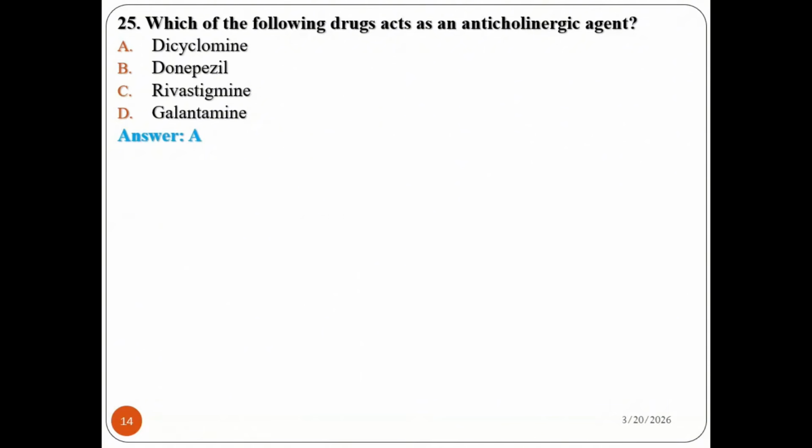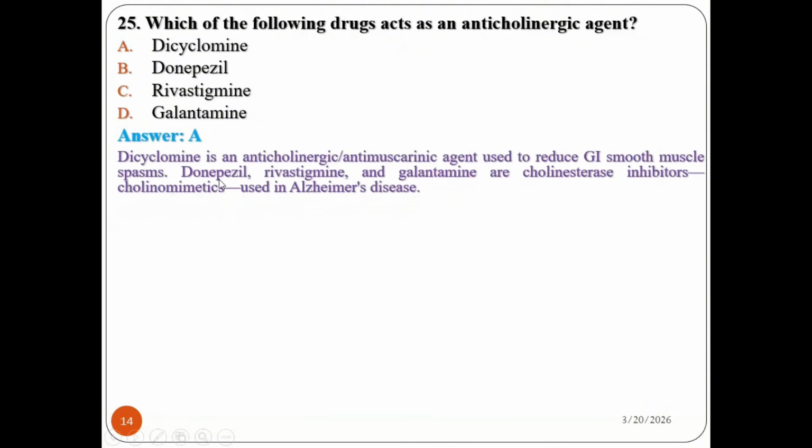The answer is dicyclomine, because this drug is an anticholinergic or antimuscarinic agent mainly used to reduce gastrointestinal smooth muscle spasm. Donepezil, rivastigmine, and galantamine are cholinesterase inhibitors or cholinomimetic drugs mainly used for the treatment of Alzheimer's or neurological disorders. So the best drug here is dicyclomine. The answer is A.